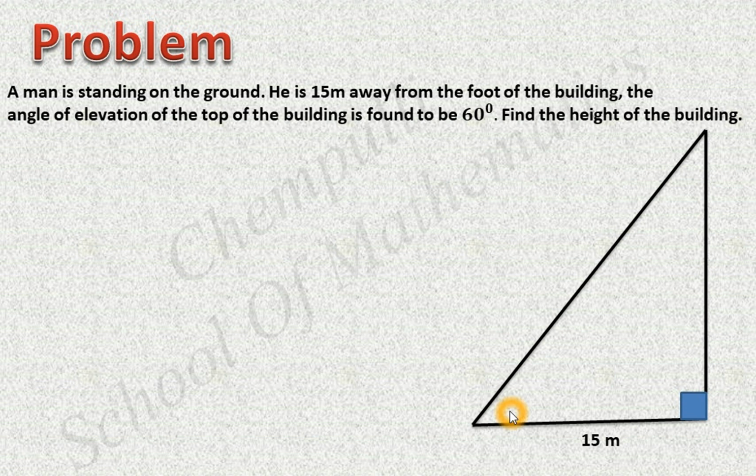What is that angle called? That angle is called the angle of elevation. That angle is given here. What is that angle? 60 degrees. We can mark that angle as 60 degrees.